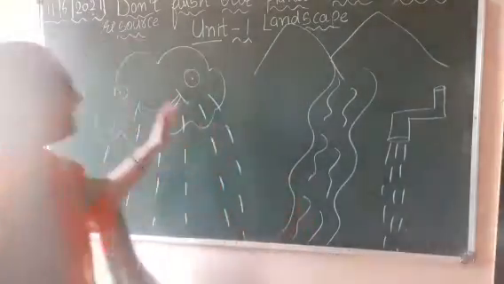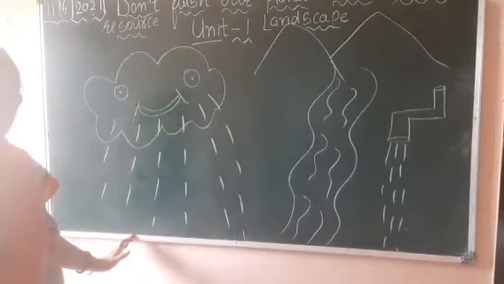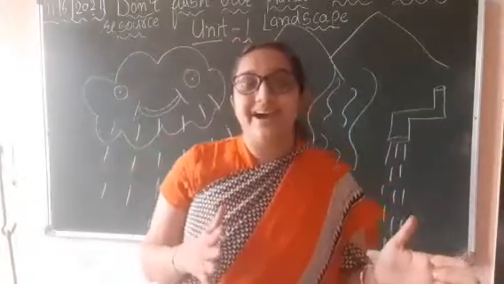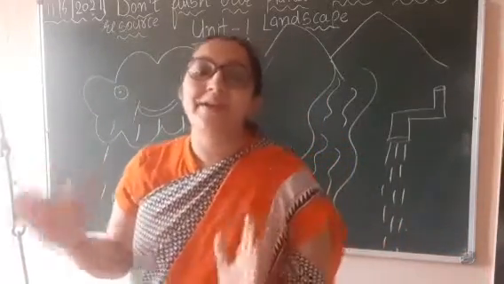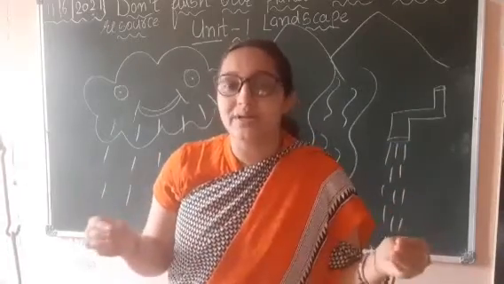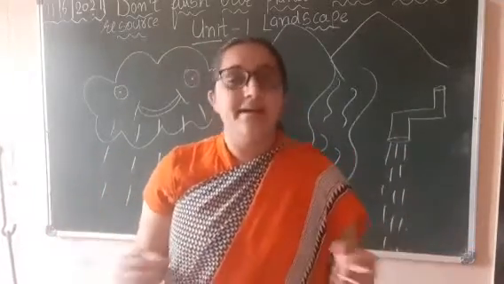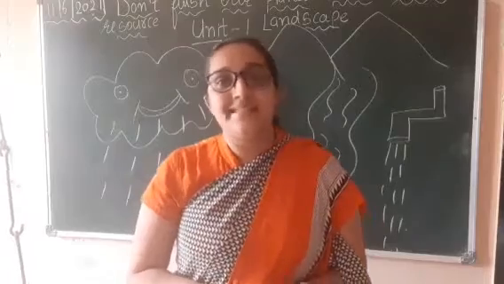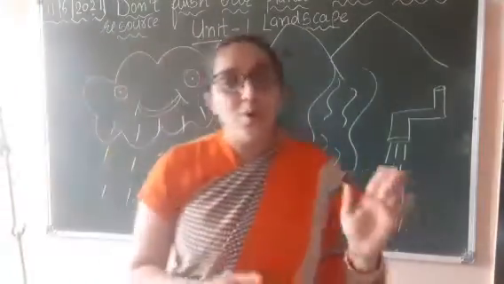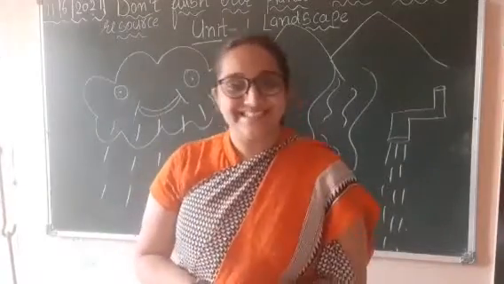And you can get water naturally also, by getting rain. Yes or no? That is also a form of water. So water is of different forms. Today in this session we are going to learn about a beautiful poem related to water, in chapter 1, landscape. Okay students, so let's start.